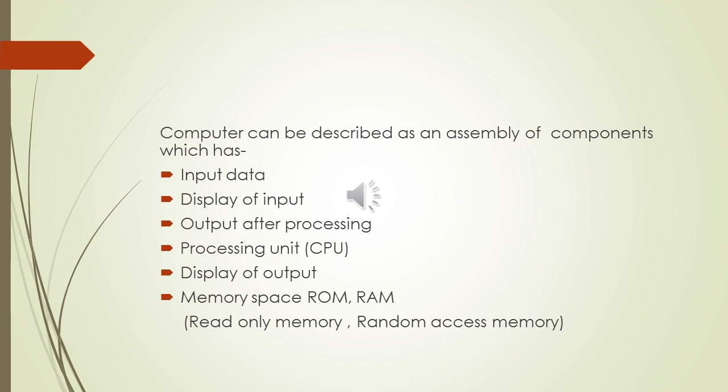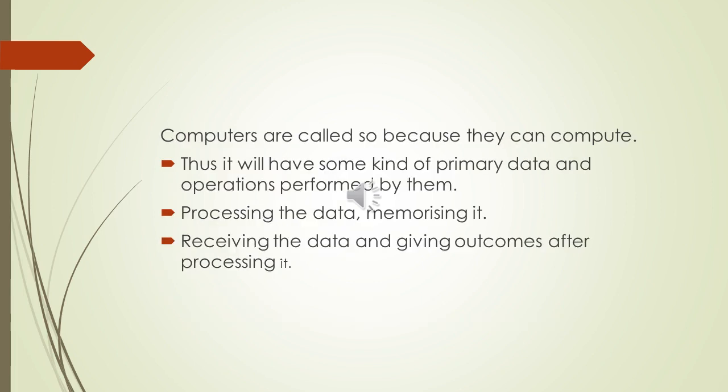Computers can be described as an assembly of components which has input data, display of input, output after processing, processing unit that is CPU, display of output, memory space ROM, read only memory, and RAM, that is random access memory. Computers are called so because they can compute. Thus, it will have some kind of primary data and operations performed by them, processing the data, memorizing it, receiving the data and giving outcomes after processing it.